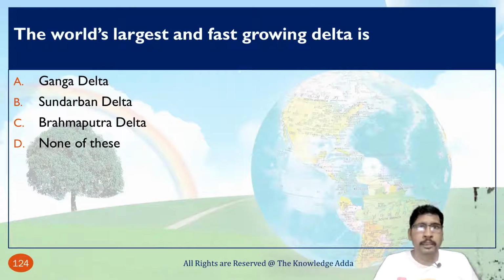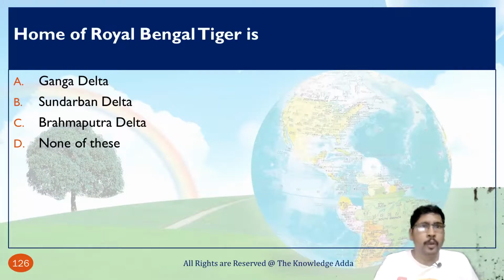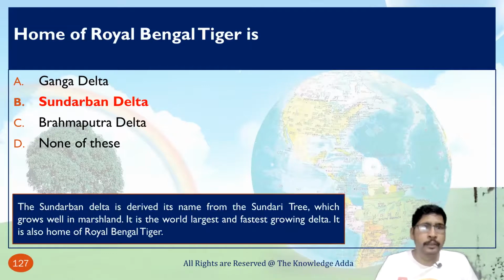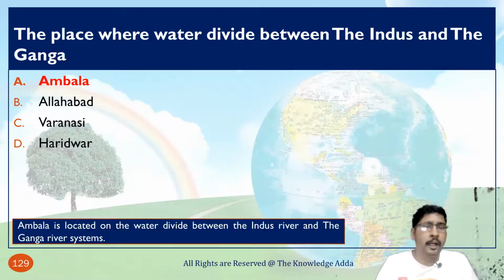The world's largest and fast growing delta is Sundarban delta, और सुंदरबन डेल्टा में टाइगर भी पाए जाते हैं। Home of Royal Bengal tiger is Sundarban delta. The place where water divides between the Indus and the Ganga is Ambala.